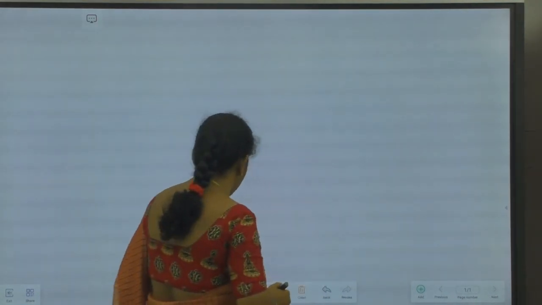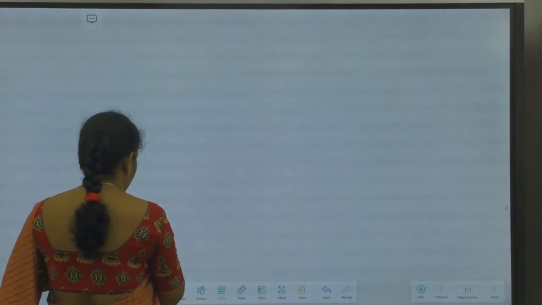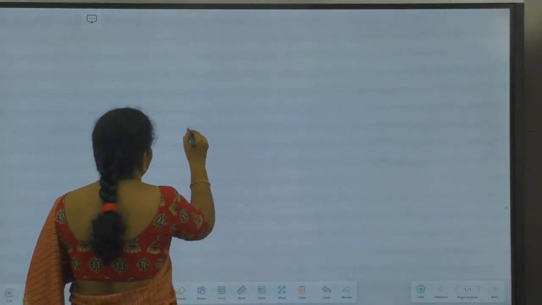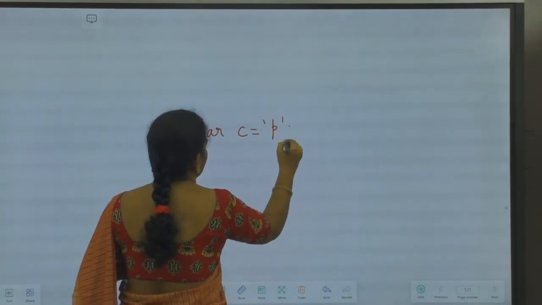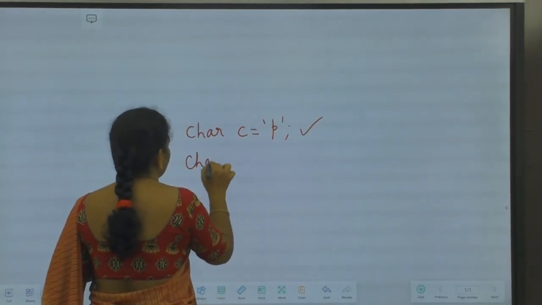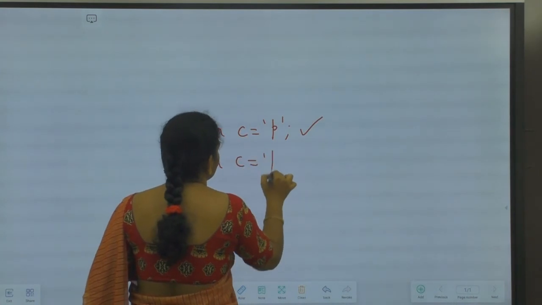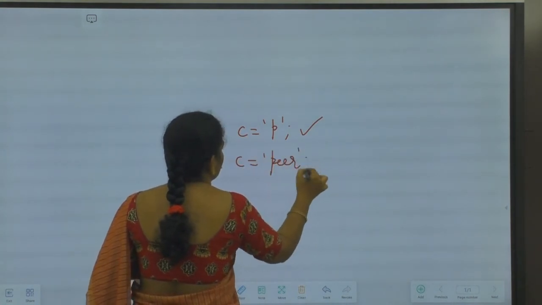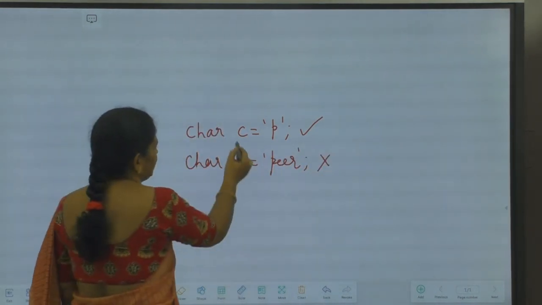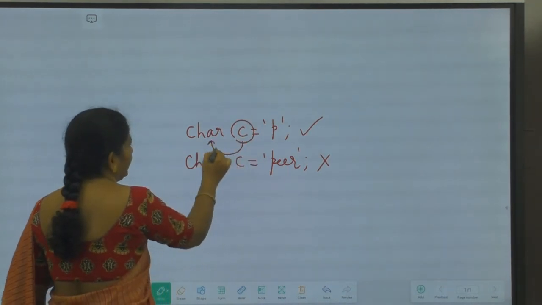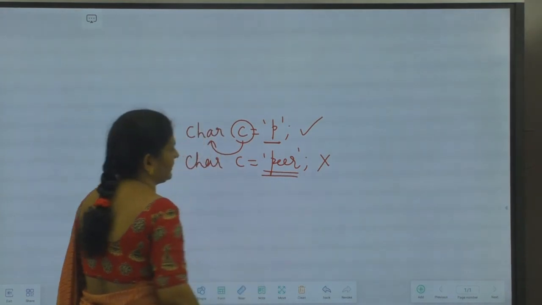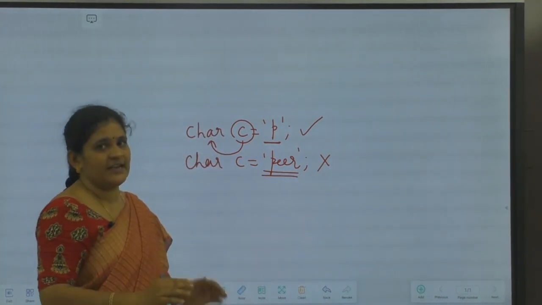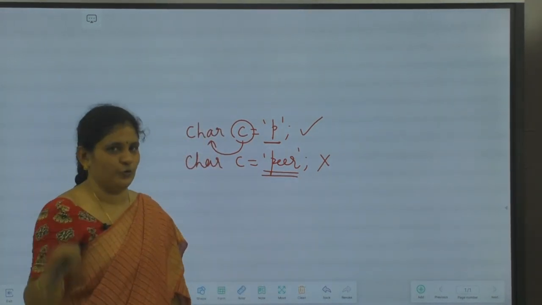So that is char c = 'p'. This is valid. I should not give a group of characters. This is invalid because c is a variable of type character. It can store only a single character, but here I have given a group of characters, which is invalid. c can store only a single character but not a group of characters.